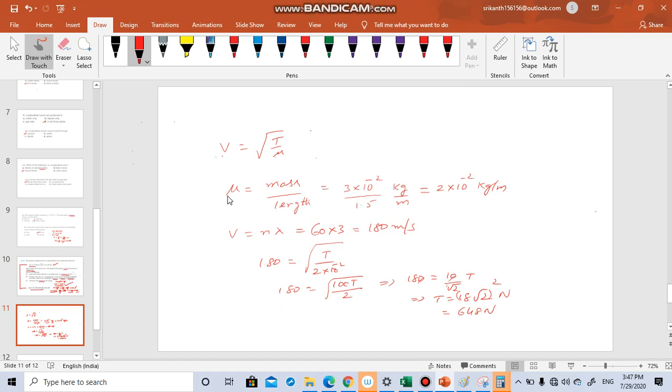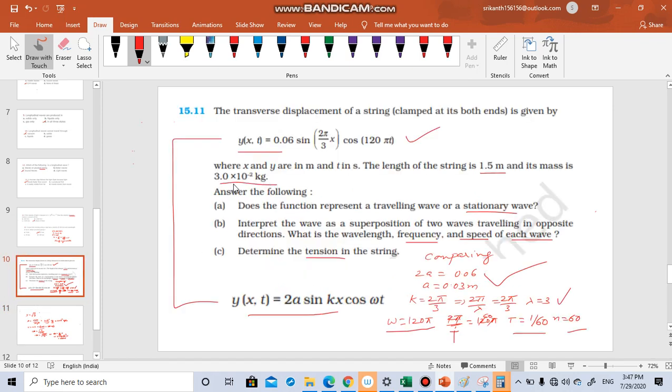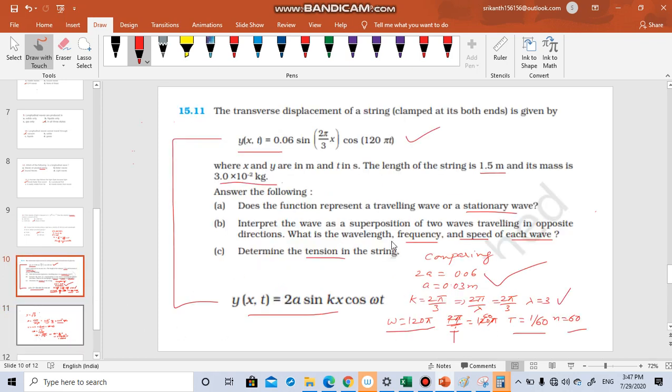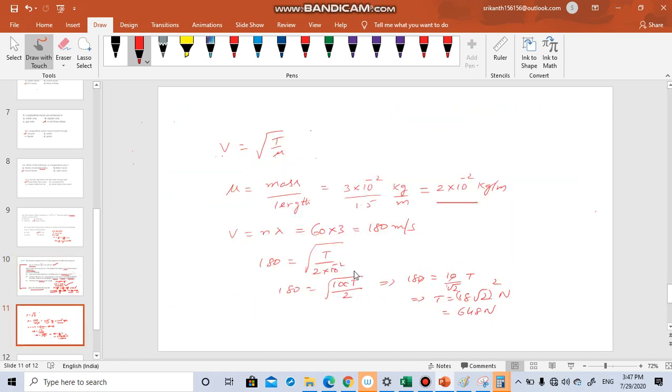So mu is equal to mass by length. Mass is given as this much and length is given as 1.5. So mass by length, you got 3 into 10 power minus 2 by 1.5 kg per meter. So this is the value. Now find out v. v is equal to n lambda. n means frequency. Frequency I worked out 60. And lambda is how much? 3. So v you are getting 180 meter per second.